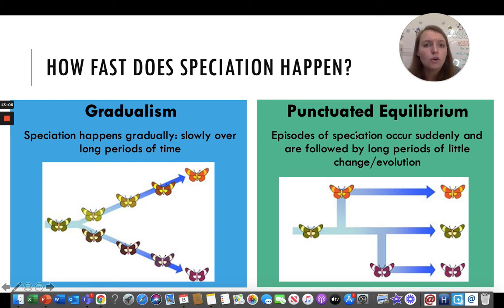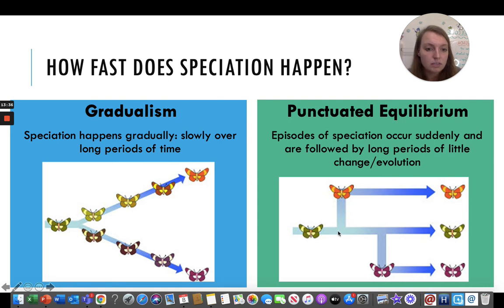Another way that speciation can happen is punctuated equilibrium. This is bursts or episodes of speciation that happen suddenly, and then long periods where not a lot of change happens in the species. Here we've got our original green guy, and you can see there's been some change in the environment, or some strong environmental pressure that has favored the orange butterfly. It didn't change a lot over time.